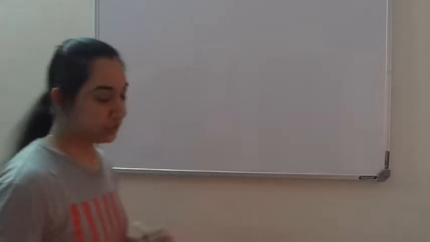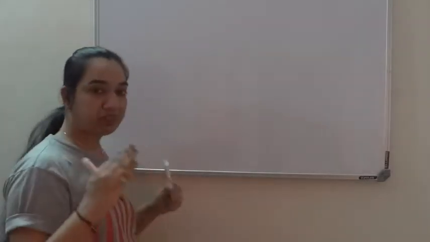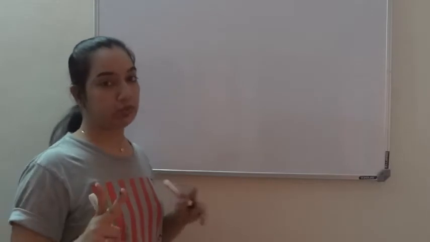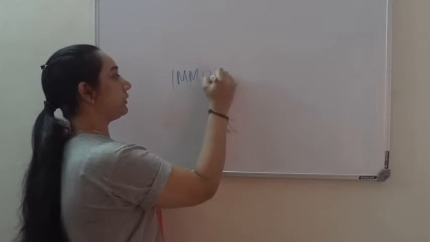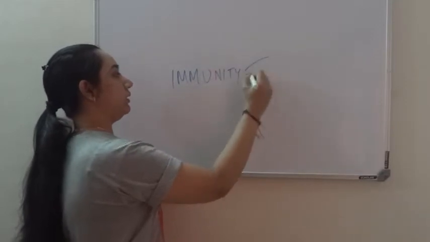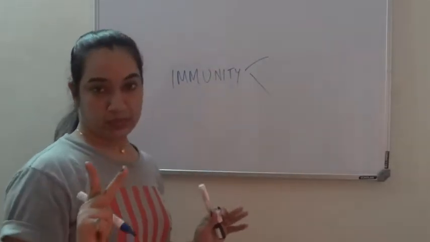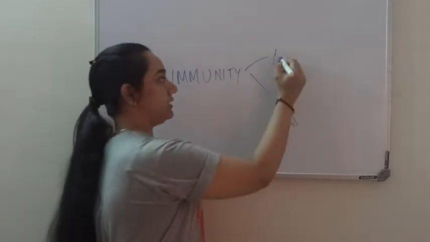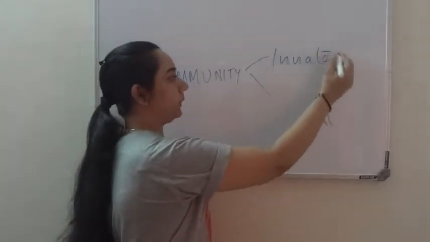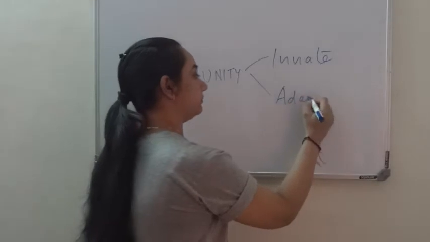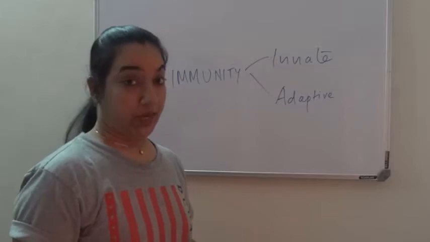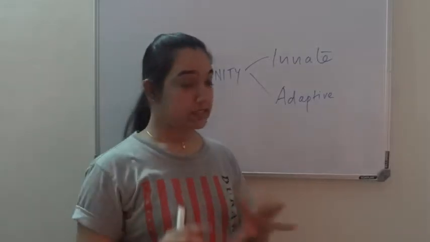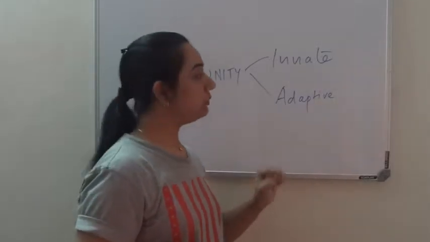Okay, so immunity, we know, is a state of protection, and this immunity our immune system basically gives us in two different ways. Remember, there are two ways you have immunity. One is innate and adaptive. Adaptive is also called acquired. Now before we go on, let's just see what is the basic difference between these two.